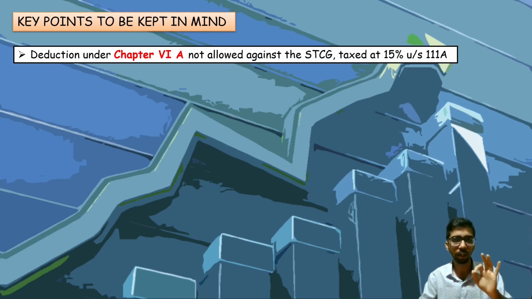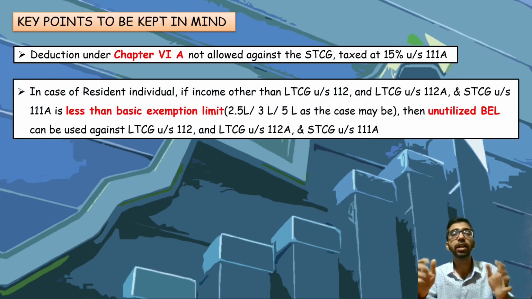Remember. Second, in the case of a resident individual, if income other than LTCG under Section 112, LTCG under Section 112A, which we have already discussed in our earlier videos, and short-term capital gain under Section 111A, which we are going to discuss in today's video, is less than the basic exemption limit, then the unutilized basic exemption limit can be used against this income. This is very important.